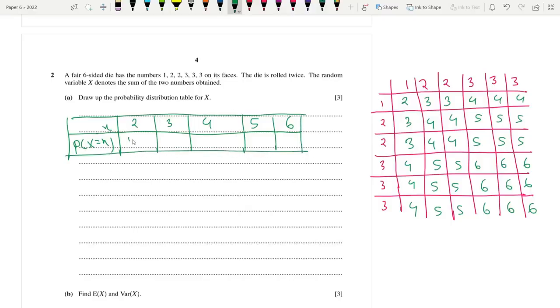Now you get 2 once out of 36 times, just this once. You get 3 four times out of 36. 4 in 1, 2, 3, 4, 5, 6, 7, 8, 9, 10 out of 36 times. 6 in 1, 2, 3, 4, 5, 6, 7, 8, 9, 9 out of 36 times. And 5 in 1, 2, 3, 4, 5, 6, plus 6, 12 out of 36 times. Okay.